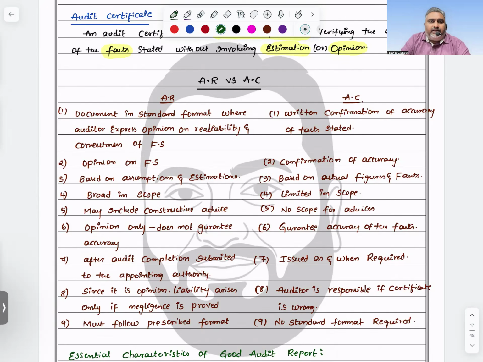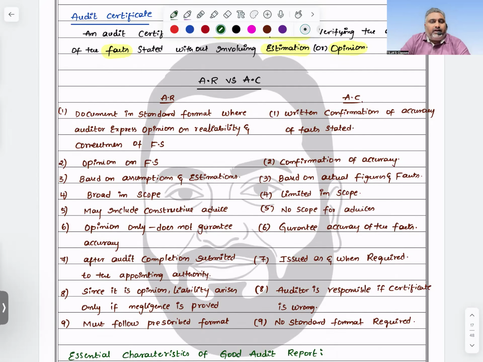Next, an opinion report does not guarantee. But when you give certification, you have given the guarantee also. That's the reason a certificate is absolute assurance. So an opinion is like a reasonable assurance.